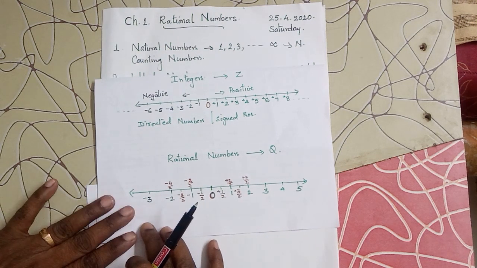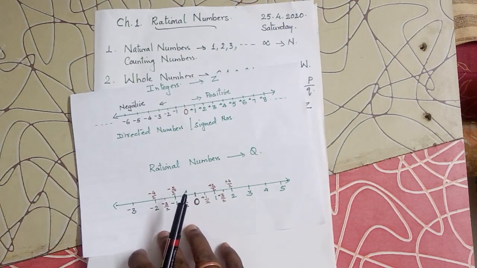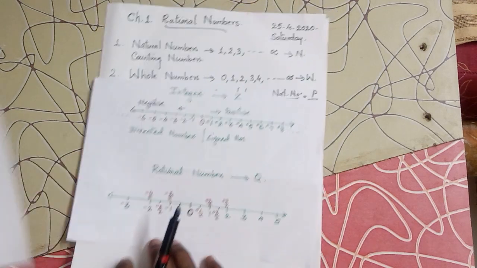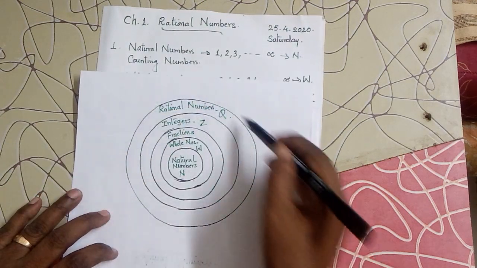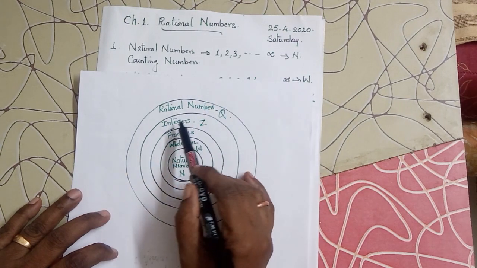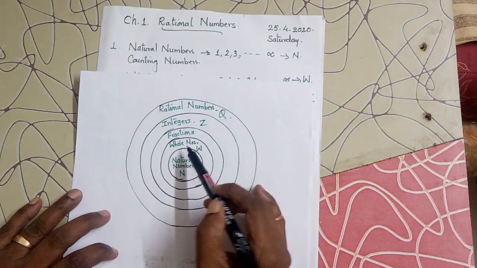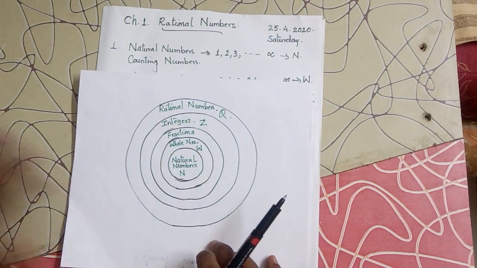Now if you combine all these numbers, then you will get a Venn diagram like this. You see, the largest group of numbers is rational numbers. In that, integers, fractions, whole numbers, natural numbers, all these are part of rational numbers.